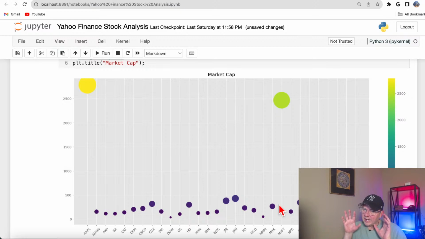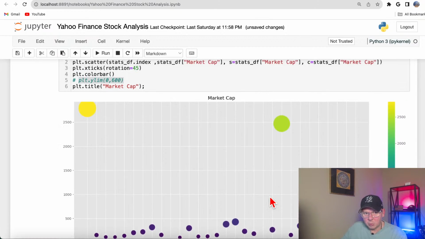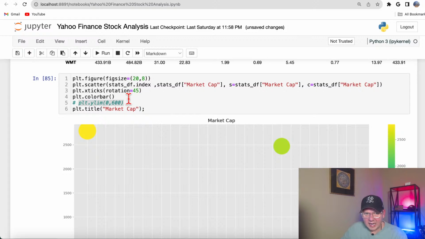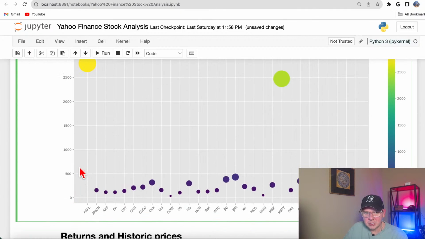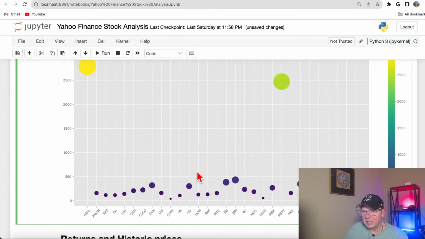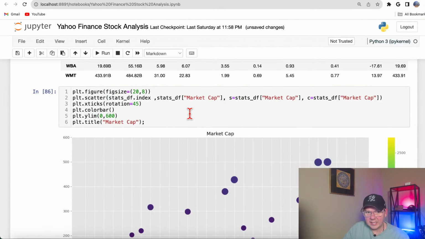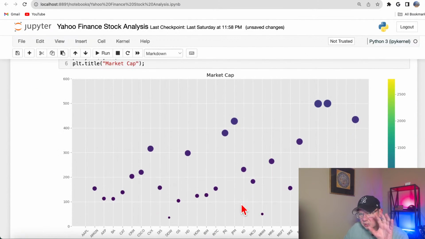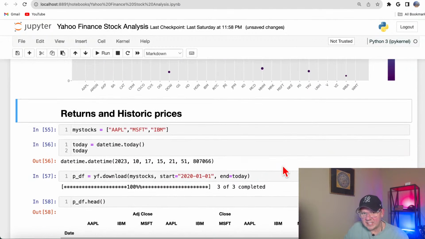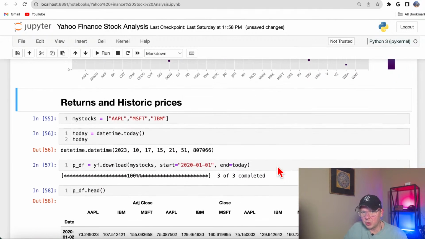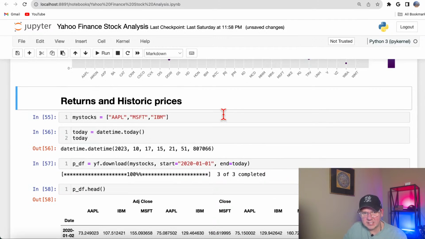But if you want to zoom in on the picture, you could say, hey, I want to set the Y limit from 0 up to 600 billion. That's what you're doing, and now you can zoom in on the data, and without those giants, you could actually compare the data. All right.